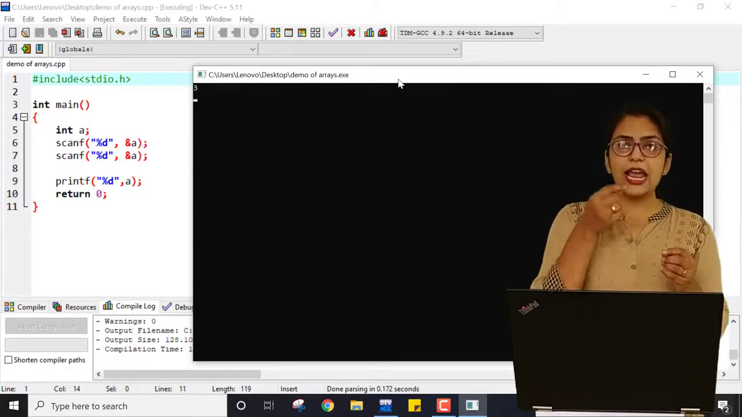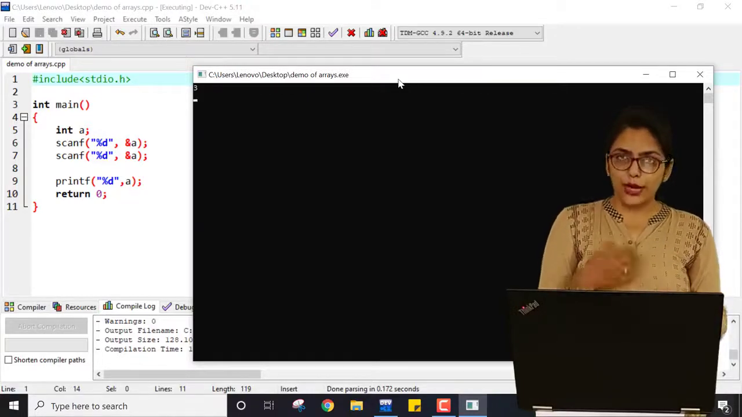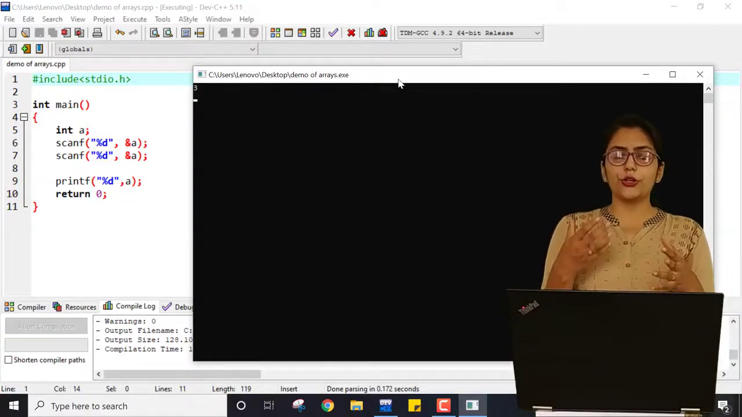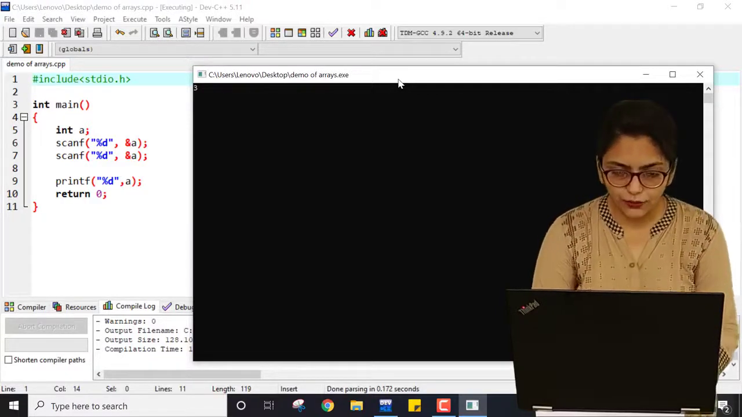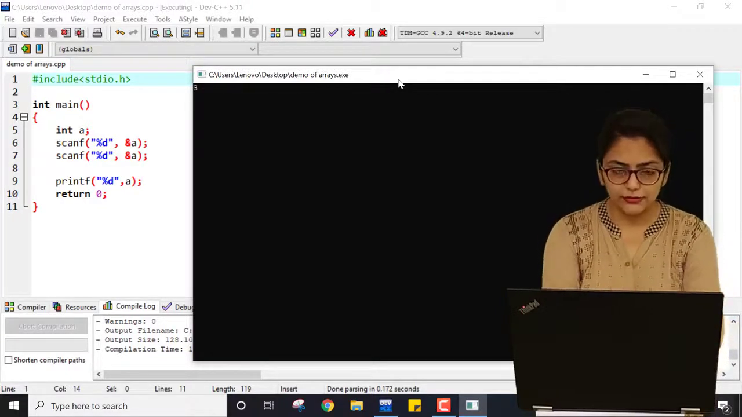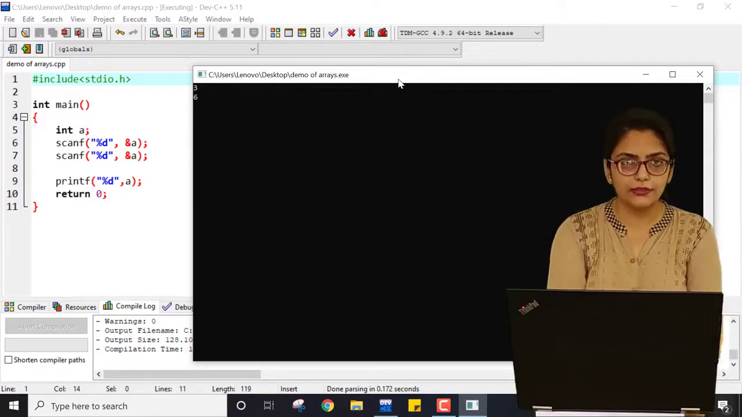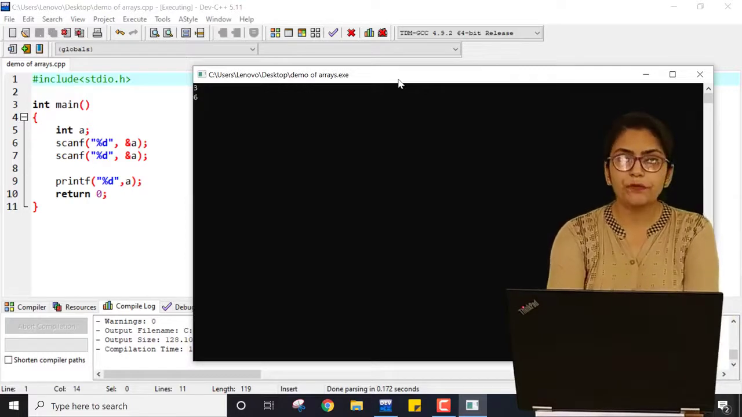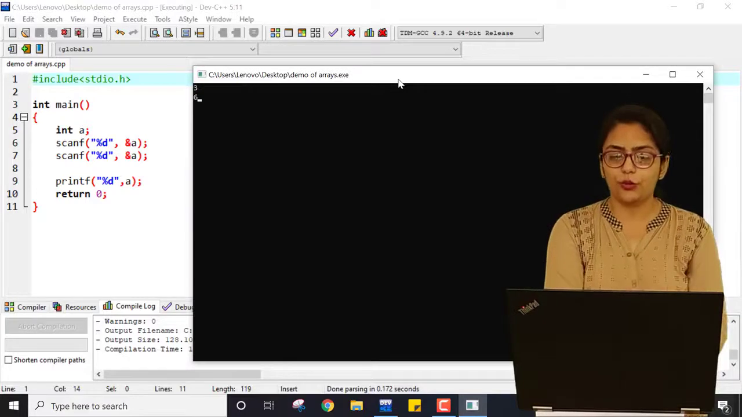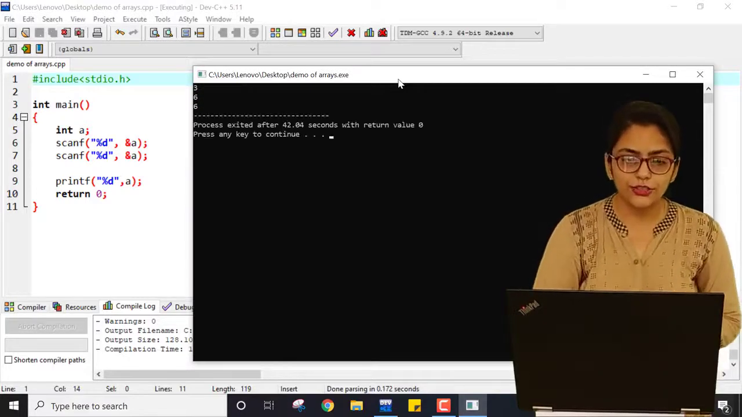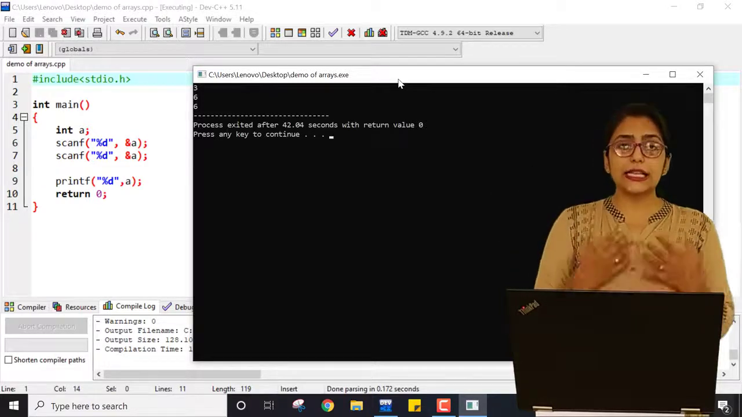But as I have used two scanf, it is asking me to add another value to A, because as I told you, I want to add multiple values to it. Will that happen over here or not? We will see later. So again I am entering 6. Now I hit enter, then printf will be executed. That will print the value inside A, the latest and last value of it. So when I hit enter, you can see that 6 is printed.